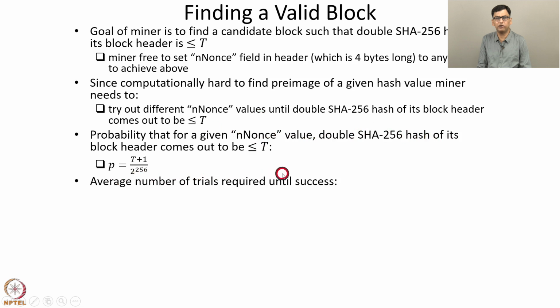Now, what is the average number of trials required until success? The claim is that the average number of trials required until success is 1 by p. So let x be the number of trials required until success. So x is a positive integer, the number of trials required until success. In each trial there is a success with probability p. So x equals 1 if the first trial results in success. So x equals 1 with probability p.